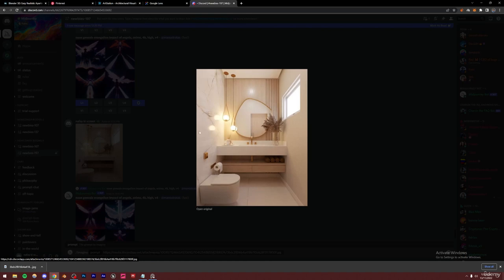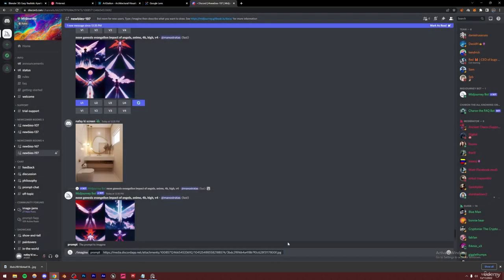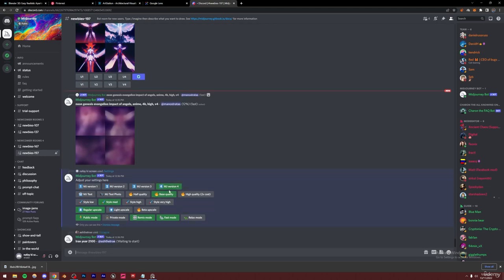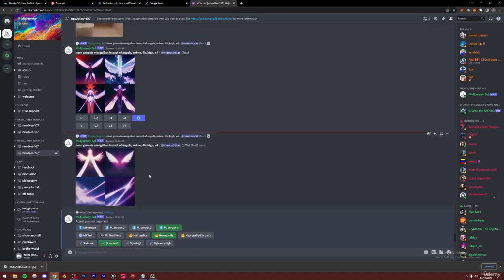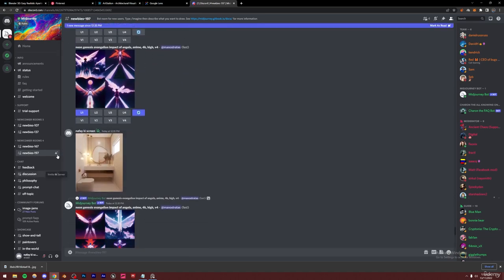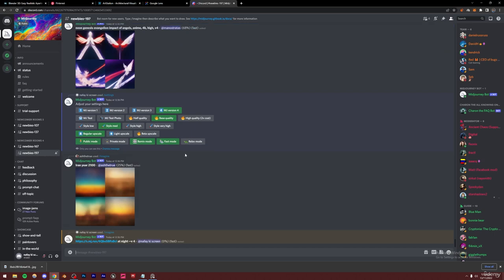For example, if I want to have this image, let's say at night. I'm just going to be doing it at night. But before I enter this, I'm just going to be making sure that I am using the latest version of Midjourney. So I'm just going to go to settings. Yeah, make sure that you are on MJ version 4. Or if in the future they come out with a newer version, then you can obviously switch to that. But again, /imagine, just type in this and at night, and then just enter it, and let's see what it does. So it should probably just give us something similar to this image, but at night.